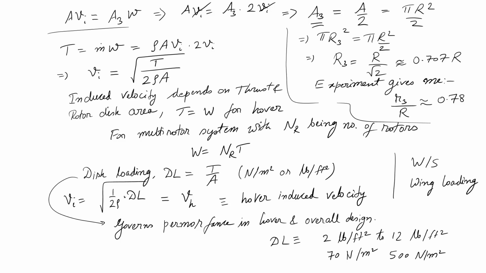Right, so these are the numbers. Now, disk loading is thrust per unit area. Thrust is force, force is mass into acceleration, and mass is your density times volume. So if we try to convert, I can look at this as thrust per unit area. Force is Newton, which is kilogram meter per second square, divided by meter square.